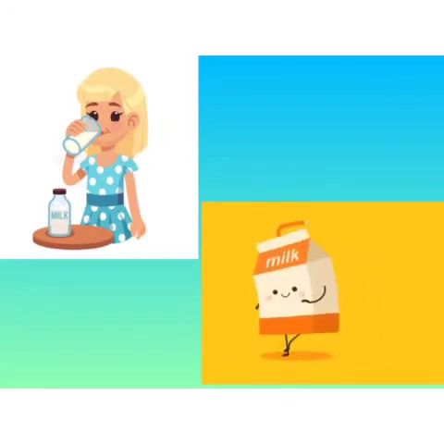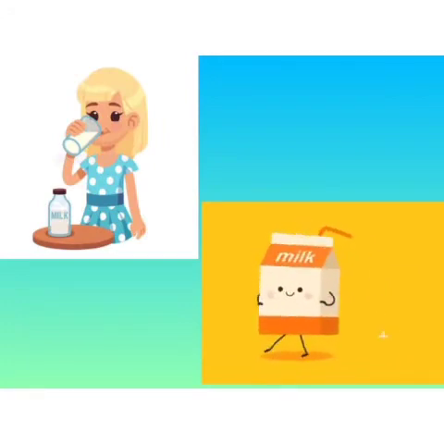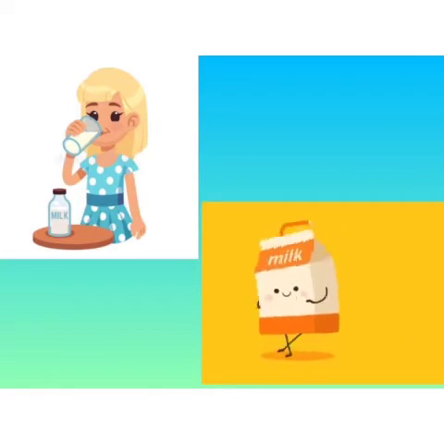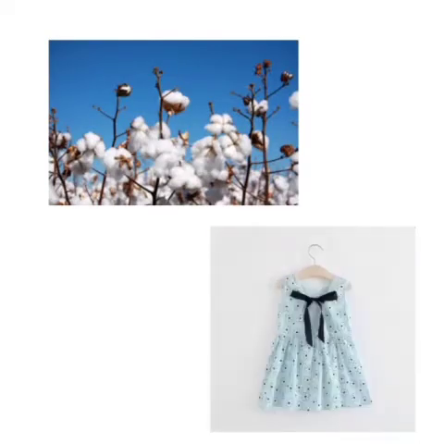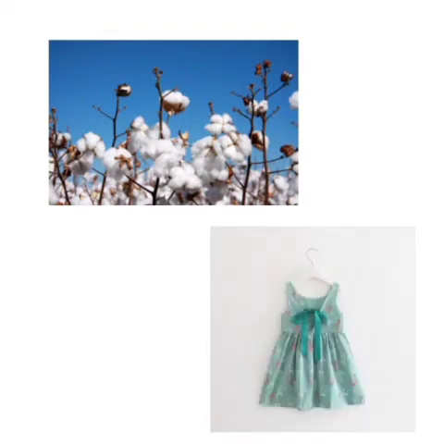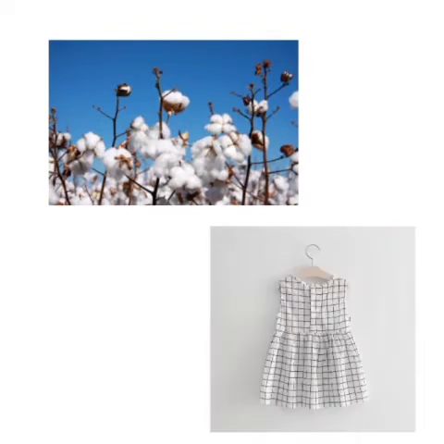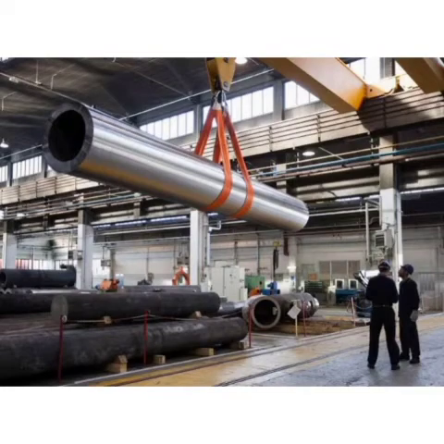Shelly drinks 2 glasses of milk every day to become stronger. Cotton dresses are very cheap and comfortable. We run a steel company.